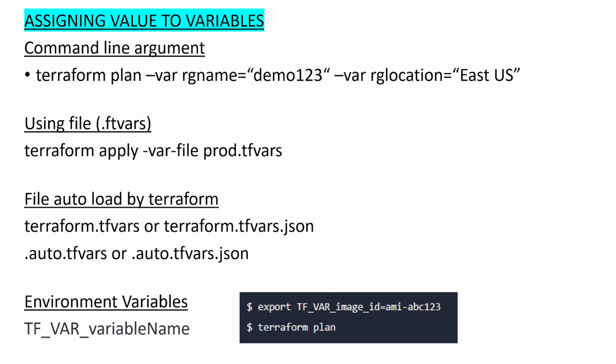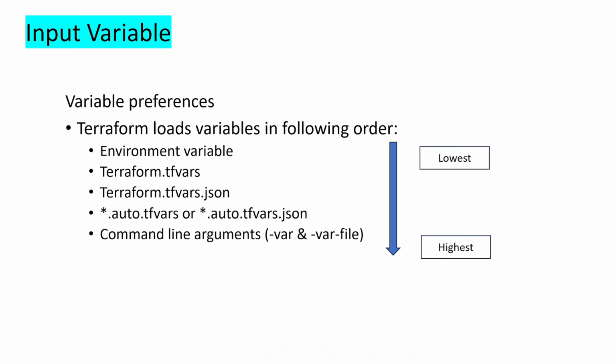Regarding environment variables, Terraform searches the environment of its own process for environment variables named TF_VAR_ followed by the name of a declared variable. So when variables are declared in a configuration, they can be set in a number of ways. The order of precedence matters here. Lowest precedence is given to environment variables and highest precedence is given to any variable values supplied through command line arguments. As you can see in the slide, the order of precedence is increasing.